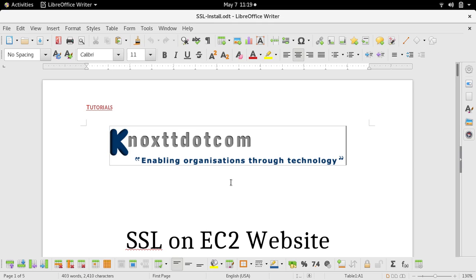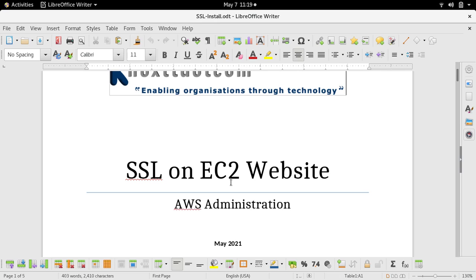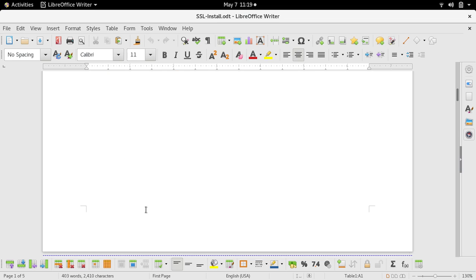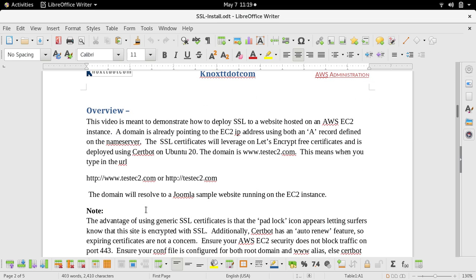In this demonstration, we're going to go through implementing or installing SSL on our website. The title has EC2 simply because the website resides on a web server that sits on top of Amazon's EC2 instance. EC2 is one of Amazon's AWS cloud services, and the web server sits on that service. This video is meant to demonstrate how to deploy SSL to our website hosted on an AWS EC2 instance. A domain is already pointing to the EC2 IP address using two A records.